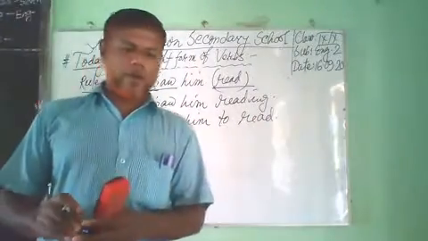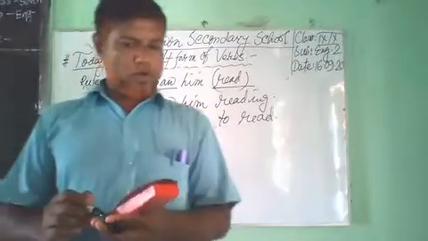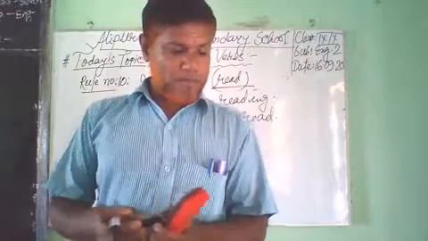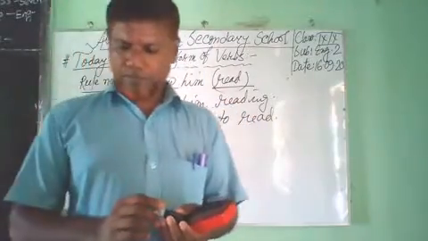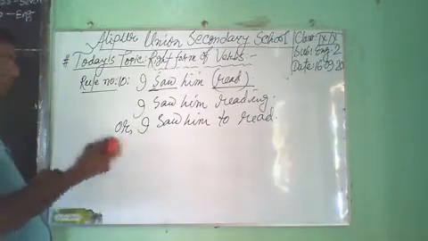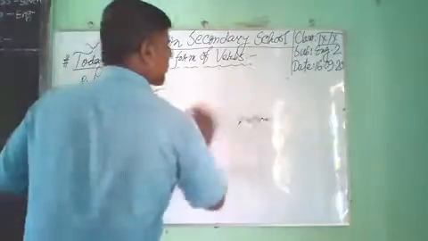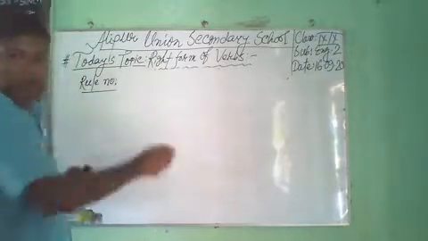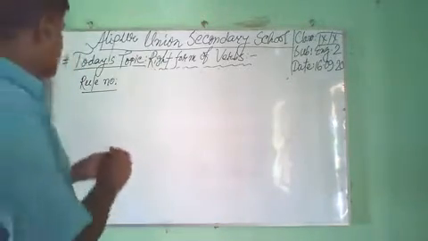Dear student, now I am to discuss about rule number 11. Dear student, look at the blackboard. Rule number 11.